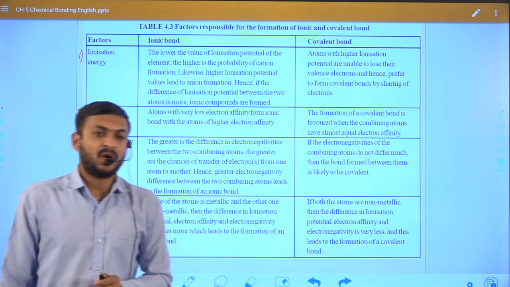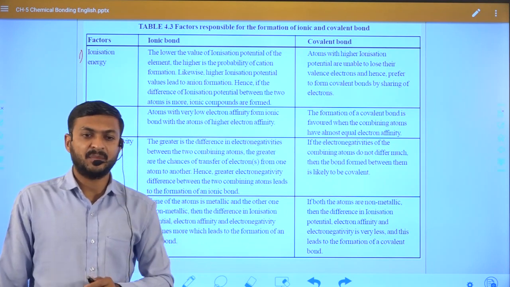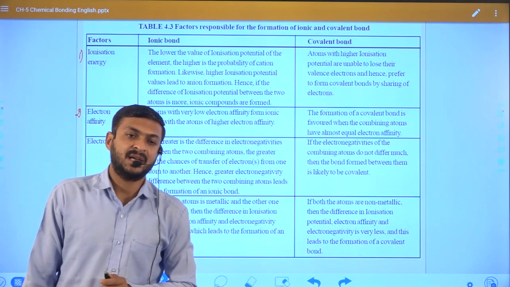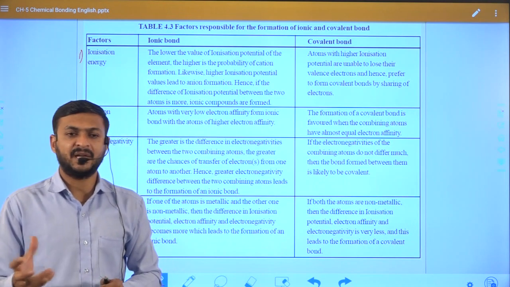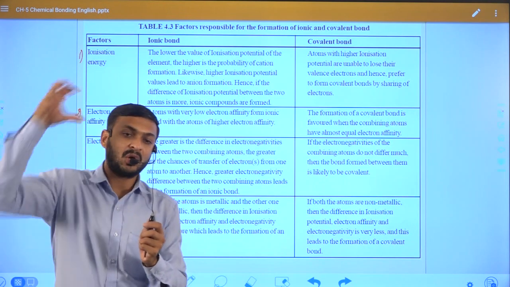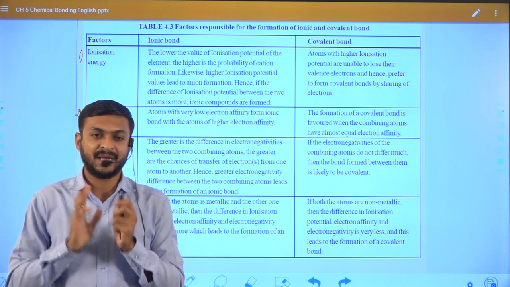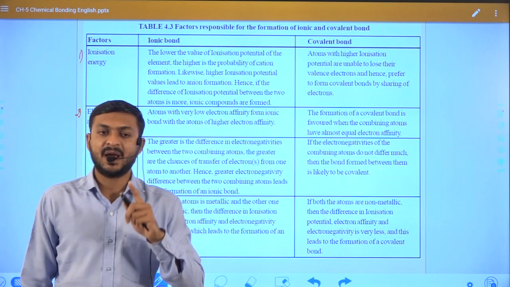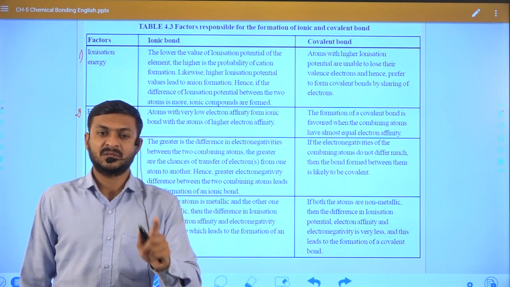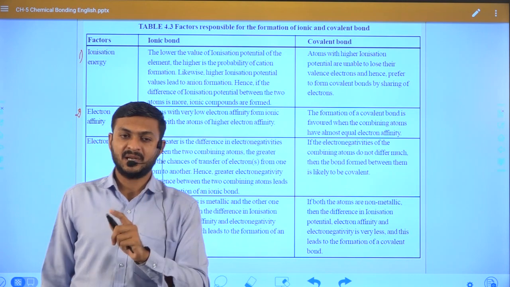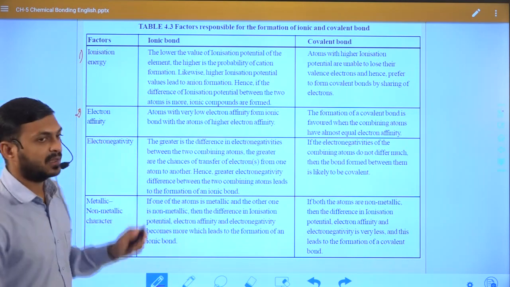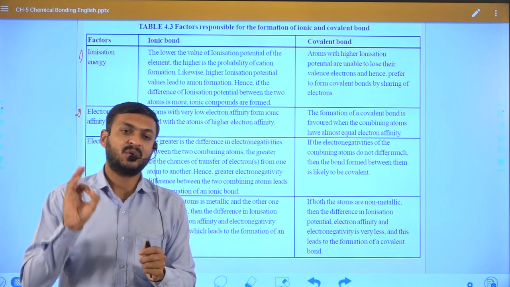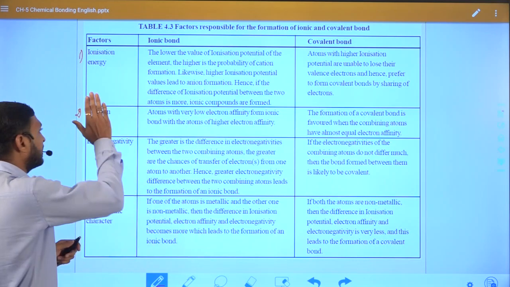Now, what is electron affinity? Electron affinity is nothing but the energy released when an electron is added to the valence shell of an isolated gaseous atom. Again, whenever we add an electron to any element, at that time energy will be released. So the energy released is nothing but electron affinity, or the tendency to accept the electron. The tendency to accept the electron is nothing but electron affinity.